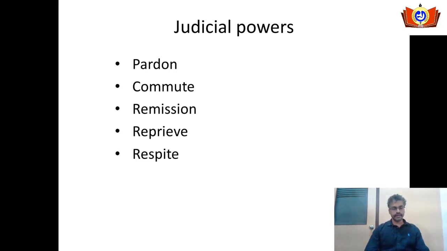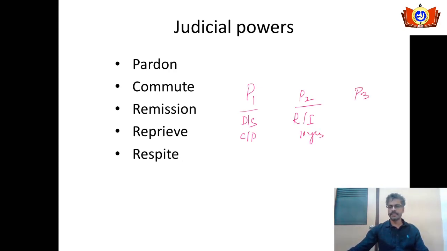To understand these 5 kinds of powers, we can take an example. Say a person P1 has been awarded a death sentence or capital punishment. Say a person P2 has been awarded rigorous imprisonment for 10 years. Say person P3 has been awarded simple imprisonment for 10 years. So these 3 persons can approach both the president and the governor for the pardoning power.